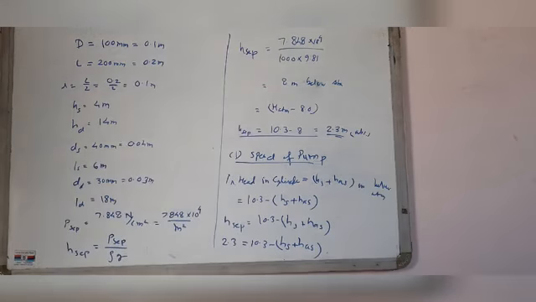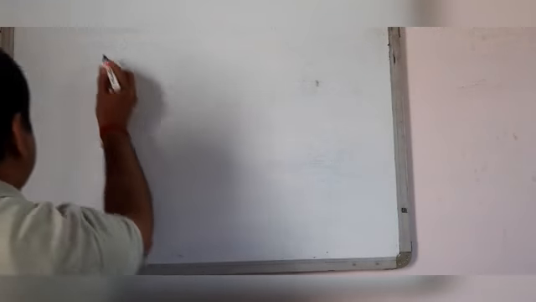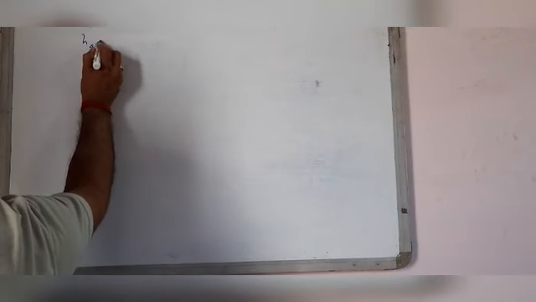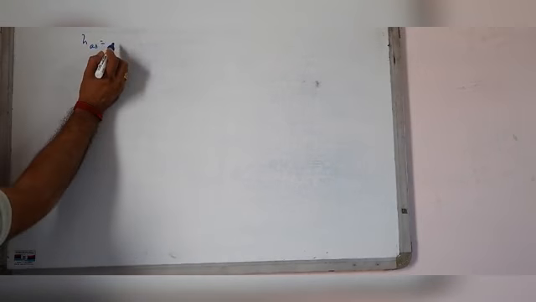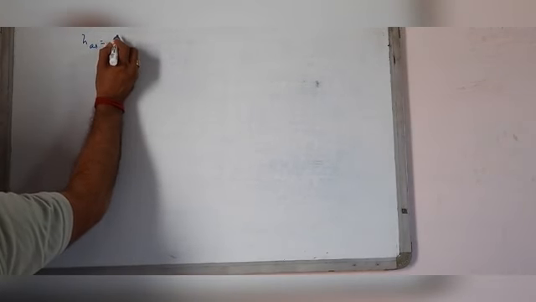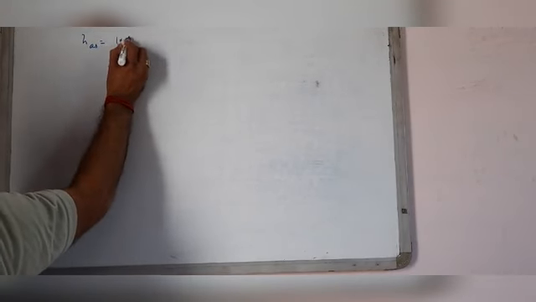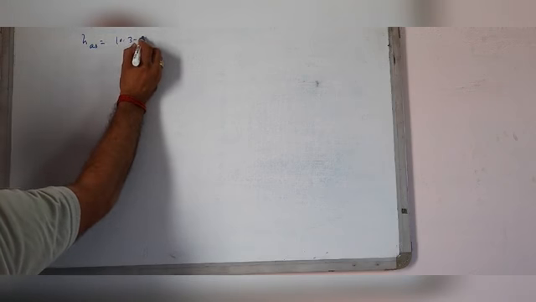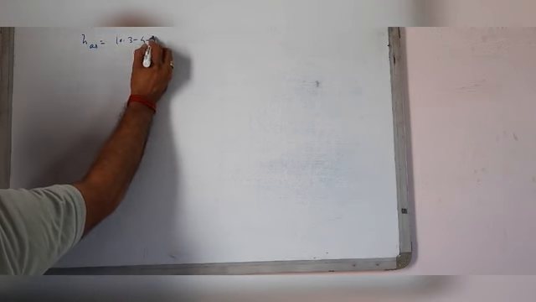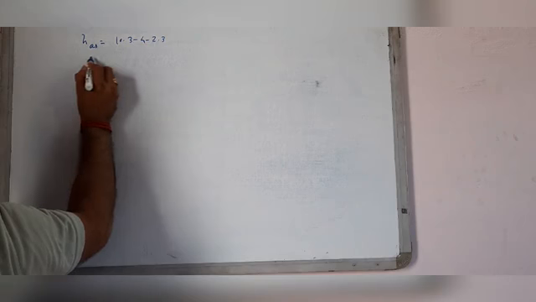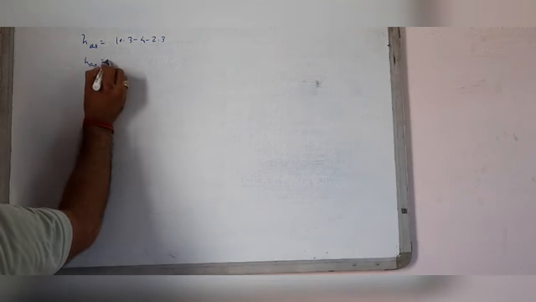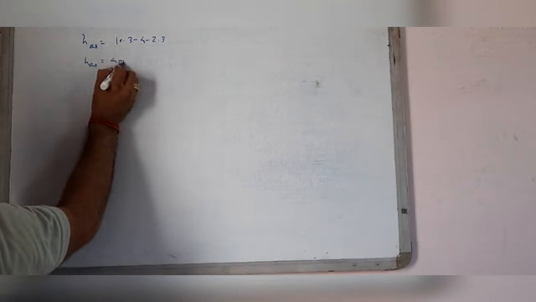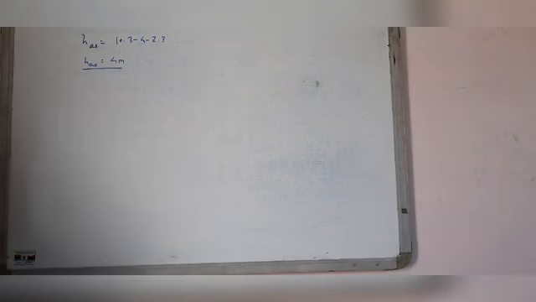Here HS is equal to 4 meter, so 10.3 minus 4 minus 2.3, so HAS equals 4 meter after putting the values here.